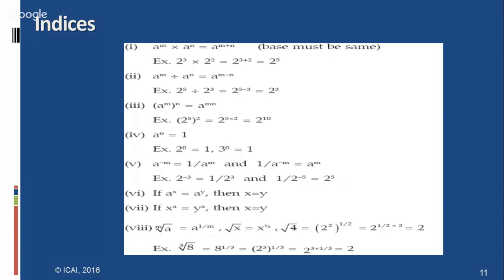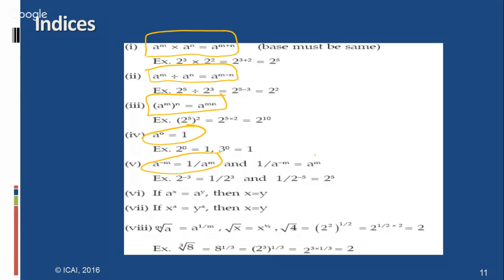That is the basic formula: a to the power of m into a to the power of n equal to a to the power of m plus n, a to the power of m divided by a to the power of n equal to a to the power of m minus n, a to the power of m in whole to the power of n equal to a to the power of mn, and a to the power of 0 equal to 1, and a to the power of minus m equal to 1 by a to the power of m, and 1 by a to the power of minus m can be written as a to the power of m.